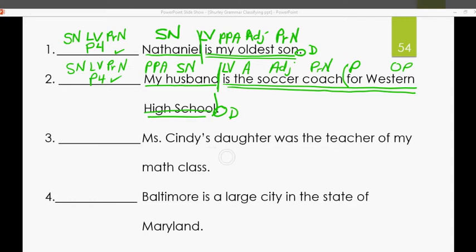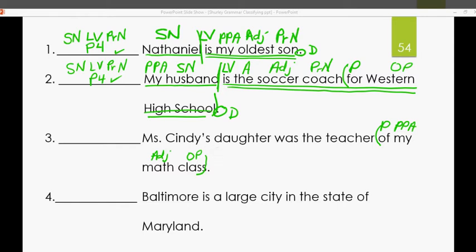Miss Cindy's daughter was the teacher of my math class. First of all, let's look for prepositions. Do you see any? Of, preposition. Of what? Class. Object of a preposition. Which class? What kind of class? Math class. Adjective. Whose math class? My math class. Possessive pronoun, adjective. Hopefully you've memorized those possessive pronouns. My and our, his and her, it and their and you. Aha!